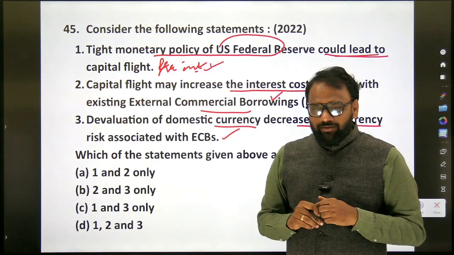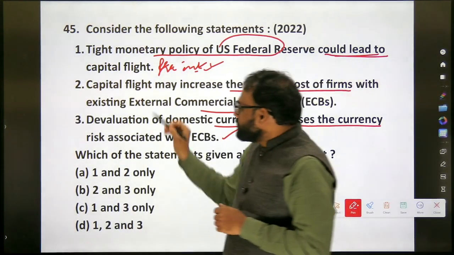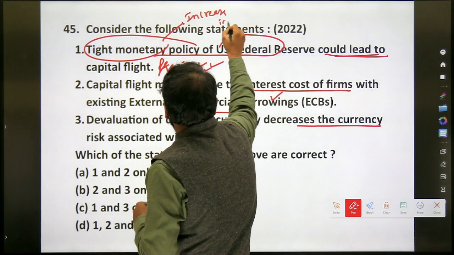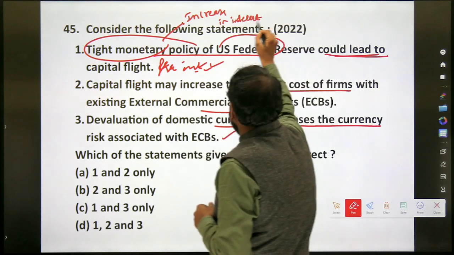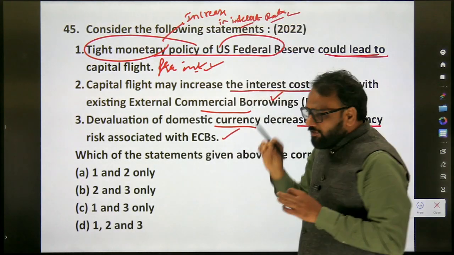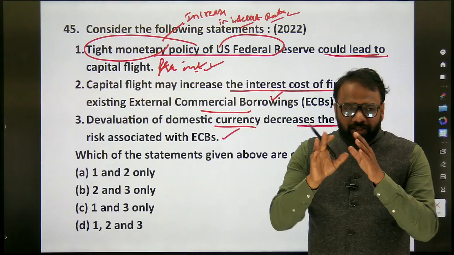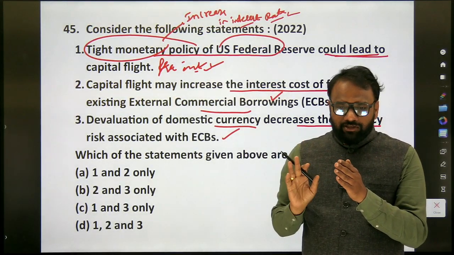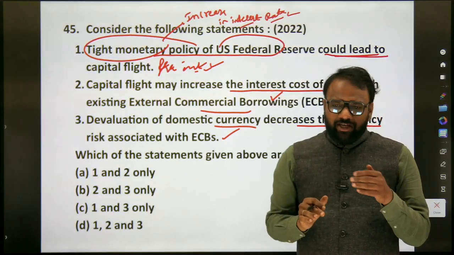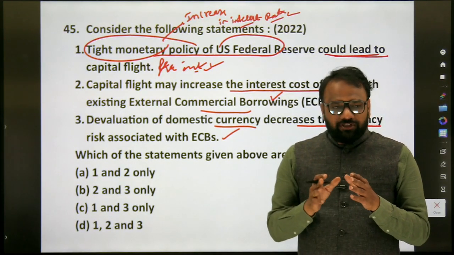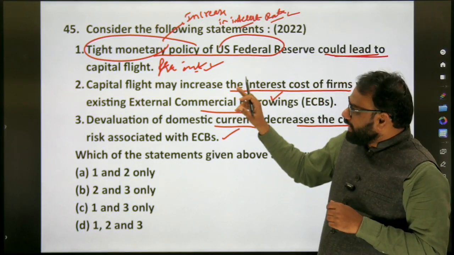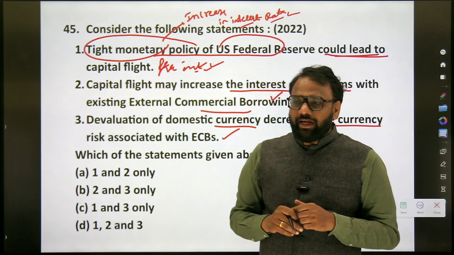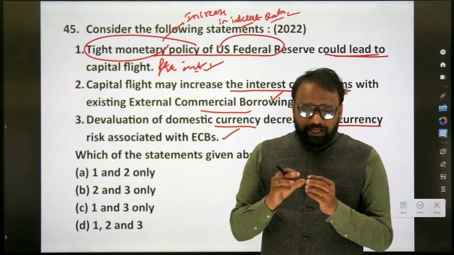What is tight monetary policy? Yes, tight monetary policy means an increase in interest rate. Yesterday there was a confusion when we spoke about interest rate. We are referring to the repo rate. In India, all the other rates are anchored to the repo rate. So how the repo rate changes, similarly all the other rates will also change. Similar to India's repo rate, there will be a repo rate in the USA, Russia, Japan, everywhere. The central bank will fix the repo rate. So when we say tight monetary policy, what is the opposite of tight monetary policy? Yes, we can call this expansionary and contractionary.